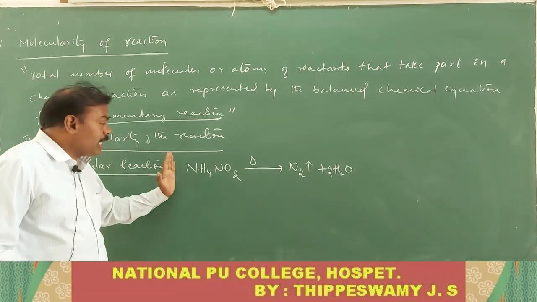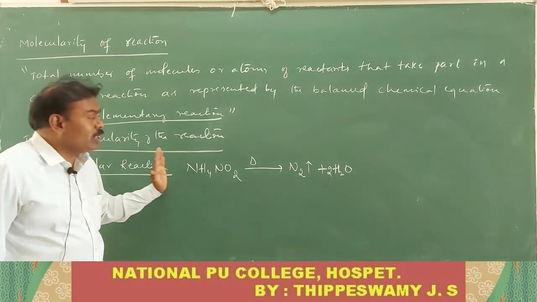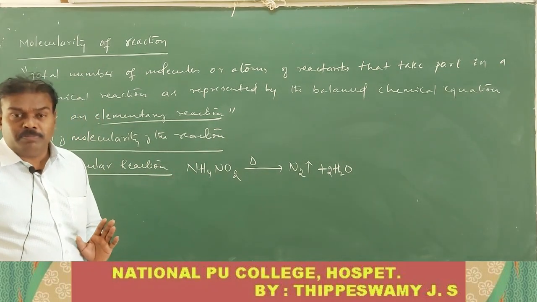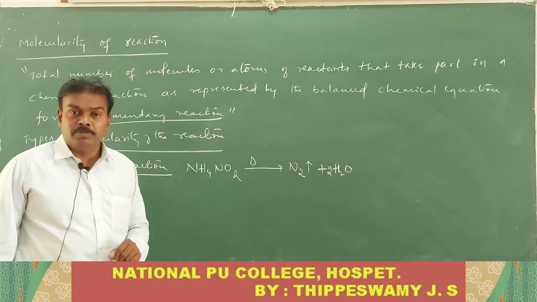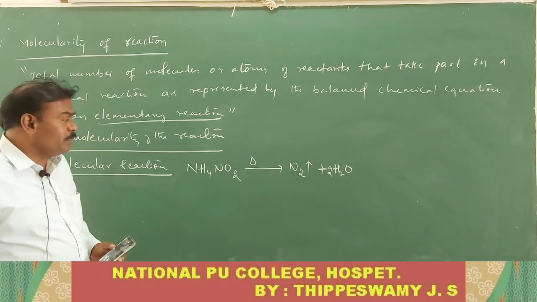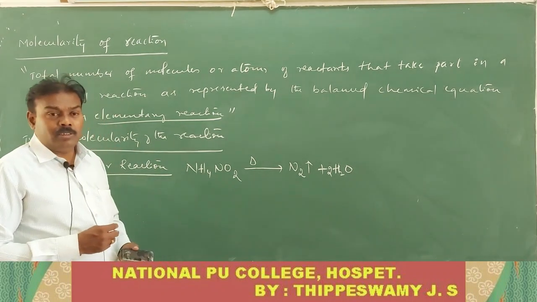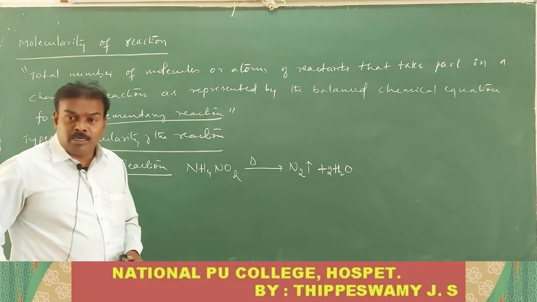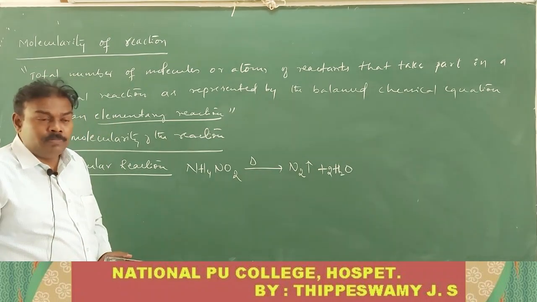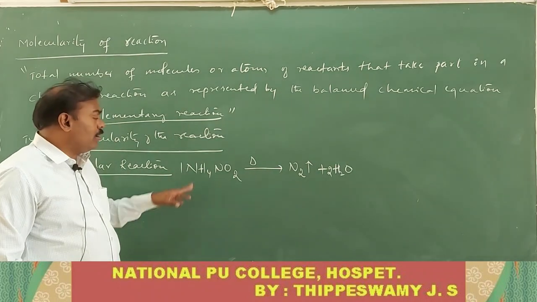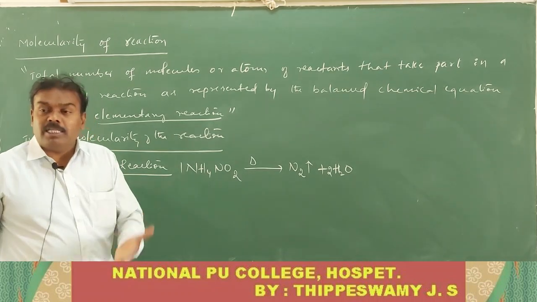In this elementary reaction, we should know the balanced chemical equation at the same time. In this balanced chemical equation, how many reacting particles are involved? Only one: 1 mole of NH4NO2 is involved in the reaction.